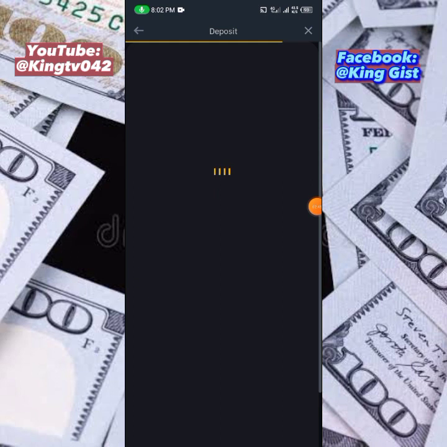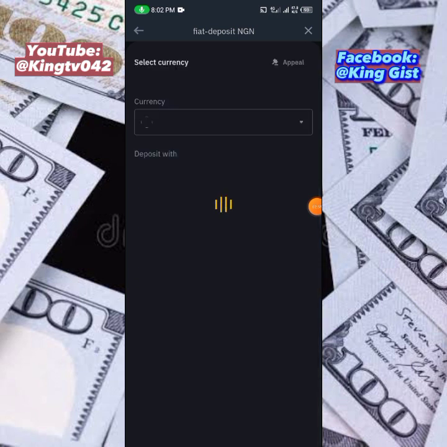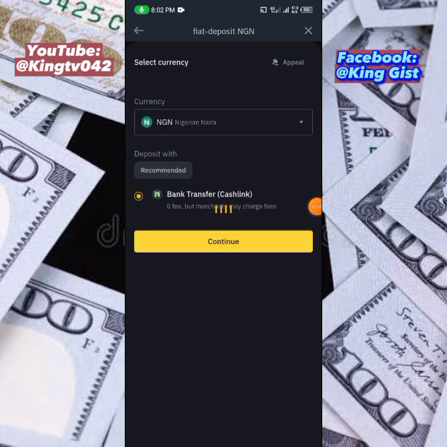So we have clicked on deposit. Now our capital on this arbitrage will be 100,000 naira. Now let's see the potential profit that we're going to make out of this.